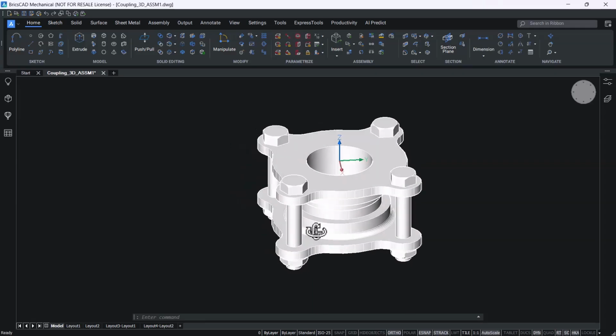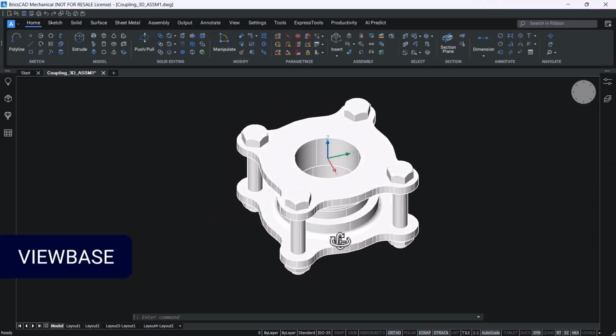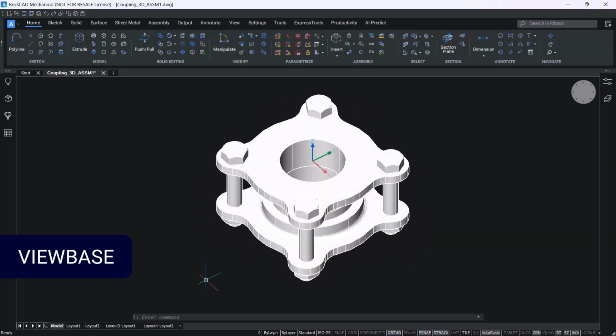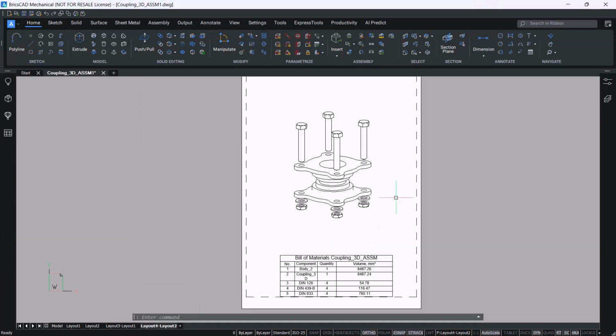Let's create documents from this 3D mechanical assembly model using the VIEWBASE command. In the first document, we will keep orthogonal views, section and isometric view, and in the second document, we will keep a 3D exploded view and bill of material table.